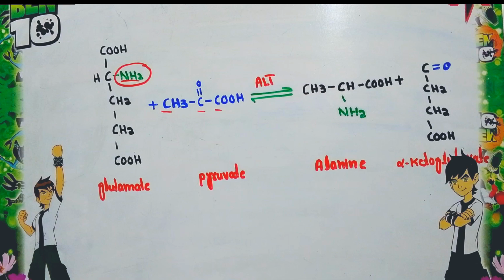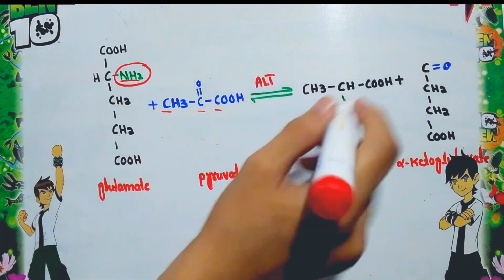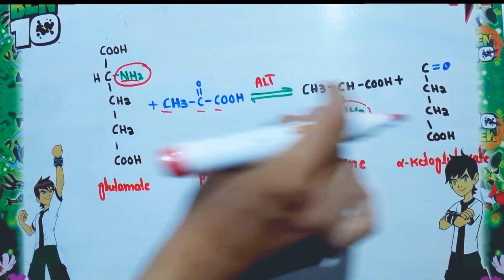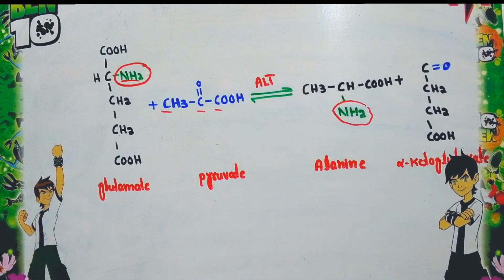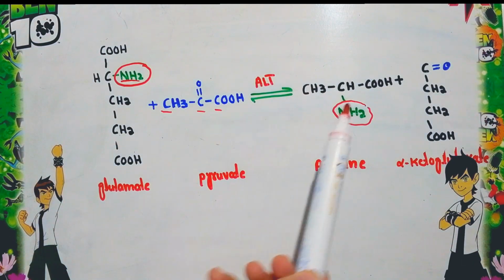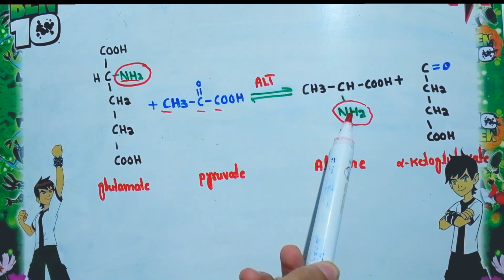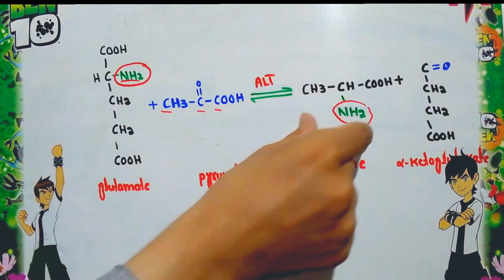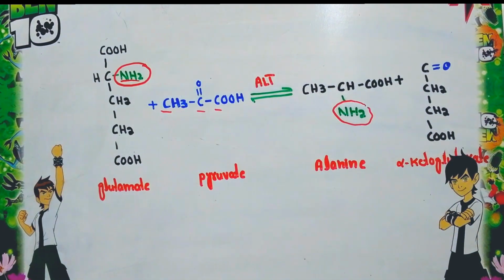So you can see here how the pyruvate is converted into the alanine. This pyruvate takes this amino group and converts into the alanine, right? And this process mainly occurs in the skeletal muscle. Now in the liver, this alanine is converted back into the pyruvate, and this amino group is released, and that is used in the urea cycle for the conversion of this amino group into the urea. So this is overall the process of transamination.